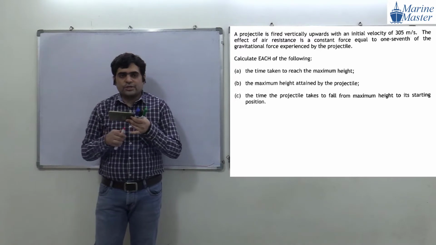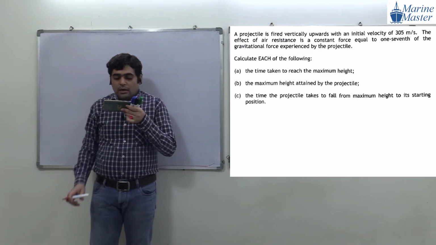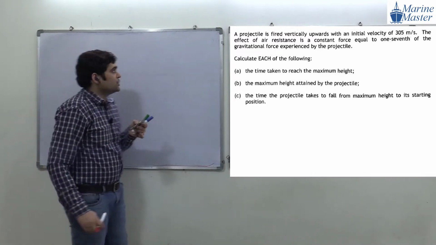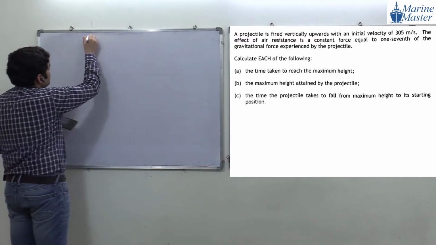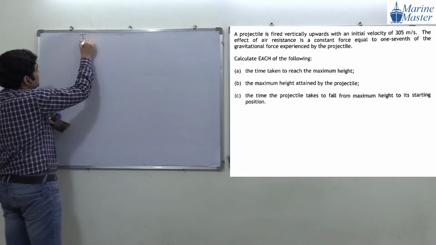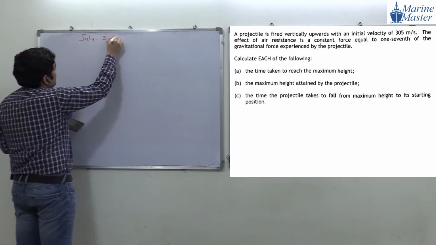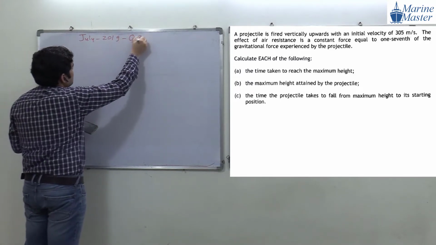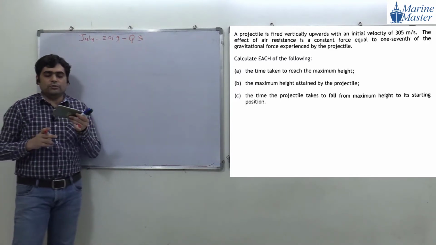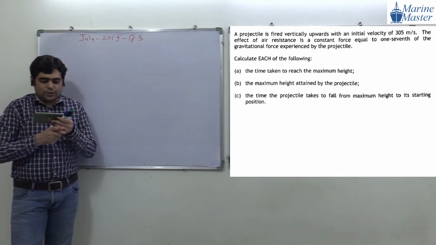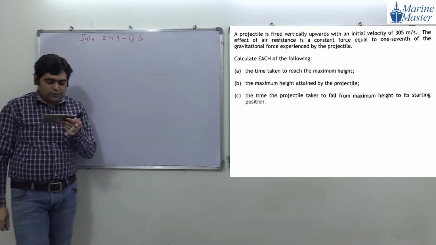Now we are going to study a question from the July 2019 exam, question 3. Everyone please write the heading: July 2019 exam, question 3. This is the question that we are going to study now. Okay, now guys, try to see the scenario here. What does the question want to say?